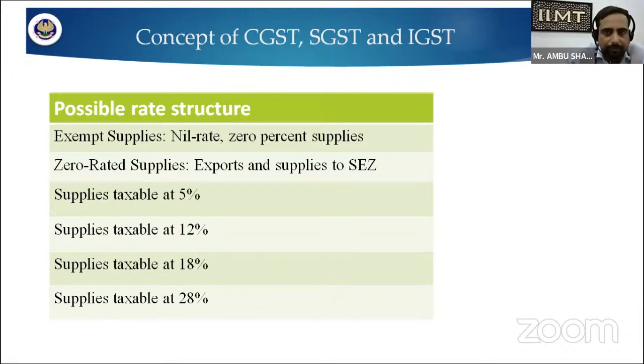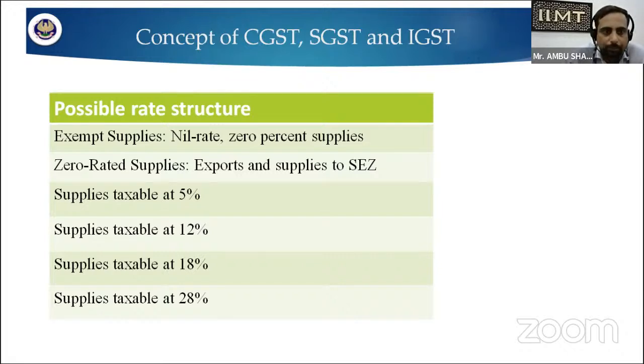There are several supplies on which we implement tax at the rate of 5%, others at 12%, others at 18%, and others at 20%. So these are the tax structures, or the possible tax slabs, implemented in GST.